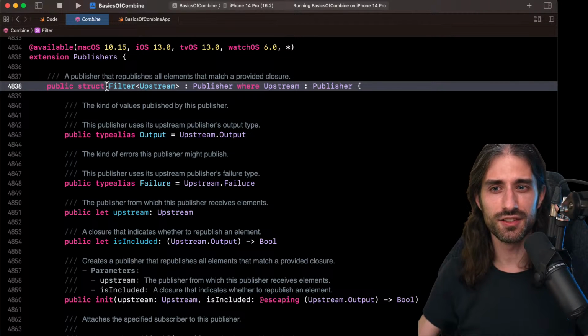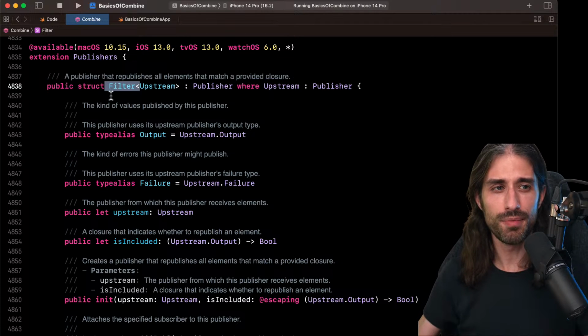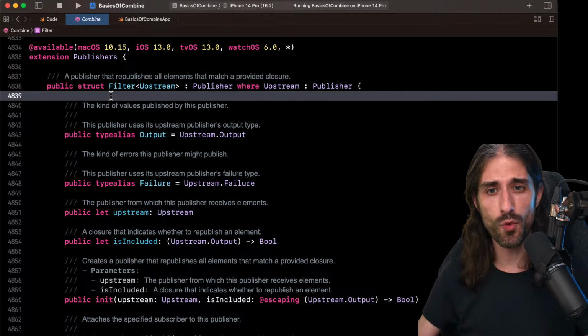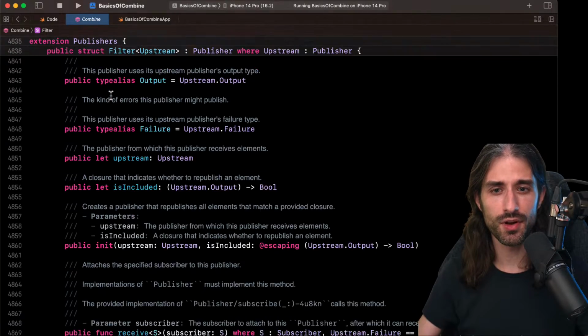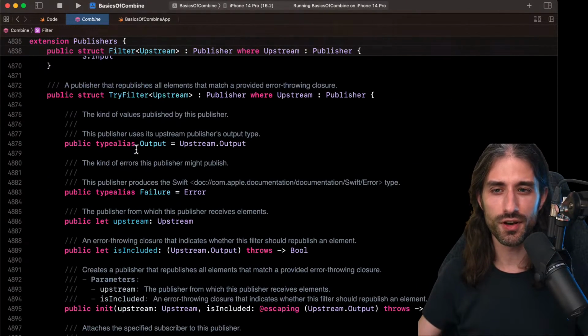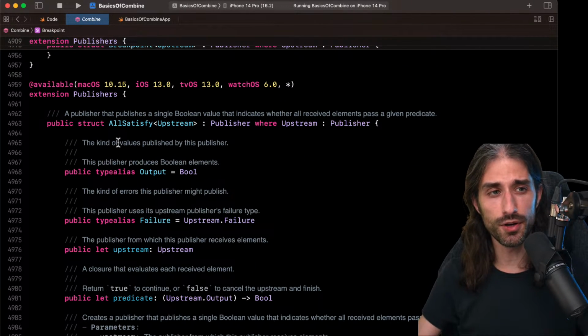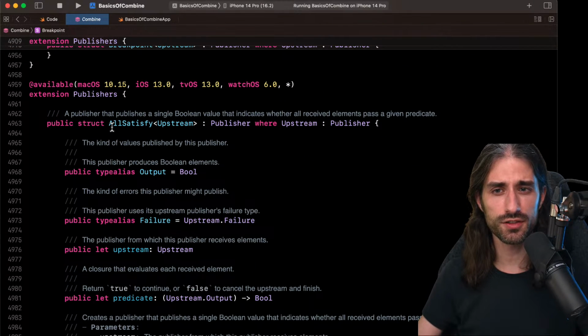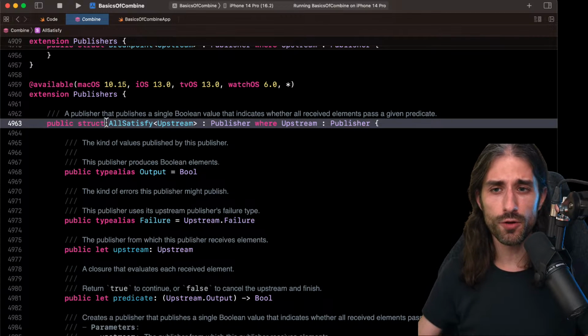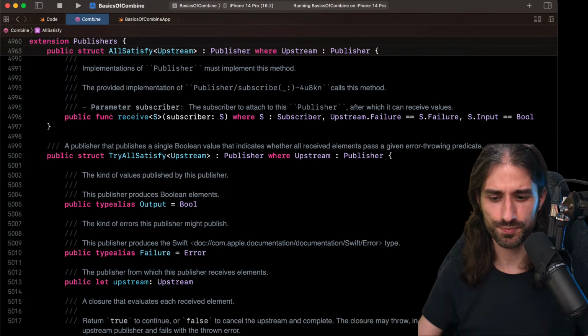So we will see in Publishers filter, map, reduce, flat map. Once again, here it's the type version, but we will also have a way to just call a method map on a publisher to have a simpler syntax. We can see breakpoint, a way to trigger a breakpoint whenever your subscription triggers a new value. There is also a debug one that is very useful and we will be using a lot. All satisfy, basically, all of the primitives you can call on a sequence in Swift, most of them, will have an equivalent over publishers.